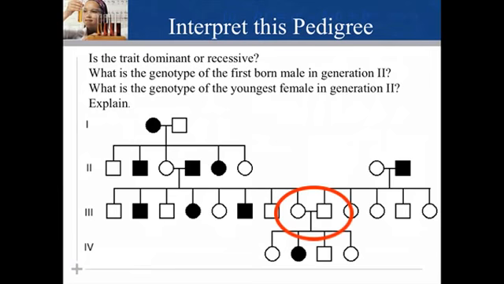In this case, look at the parents in generation 3. Both are unshaded, meaning that they do not show the trait in their phenotypes, but one child does show it. This means that the parents must have had the allele in question without showing it in their phenotype, which means this trait must have been recessive or hidden in these 2 parents. Once that is known, the other question can be answered.